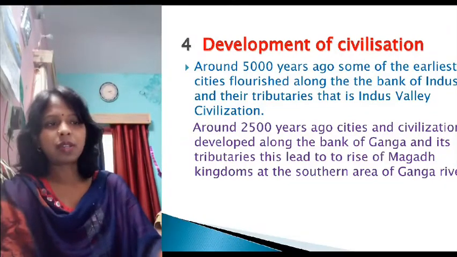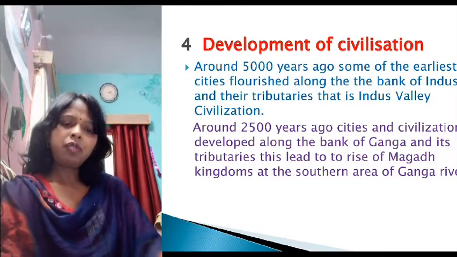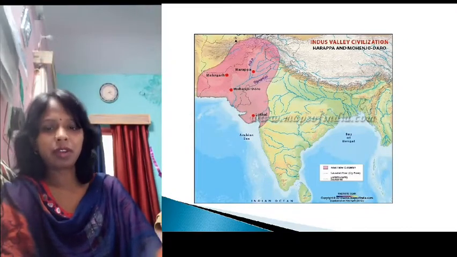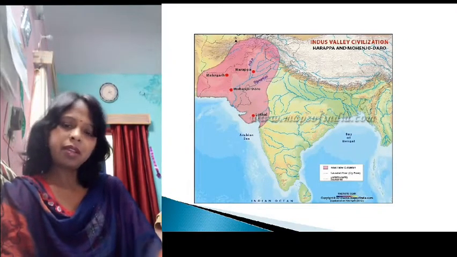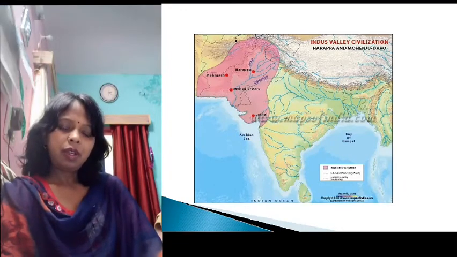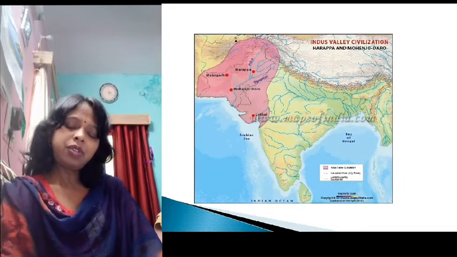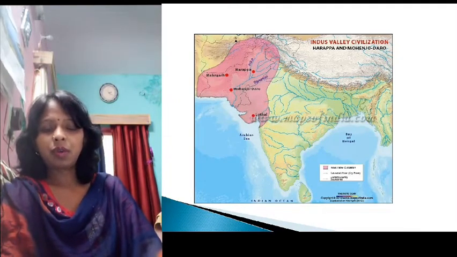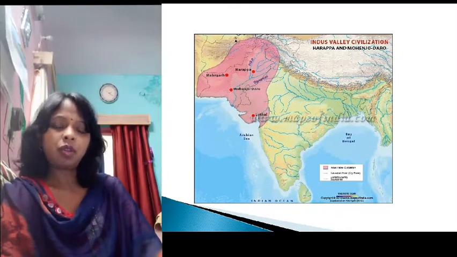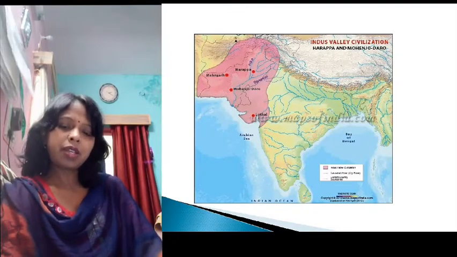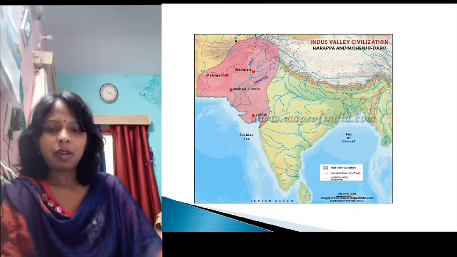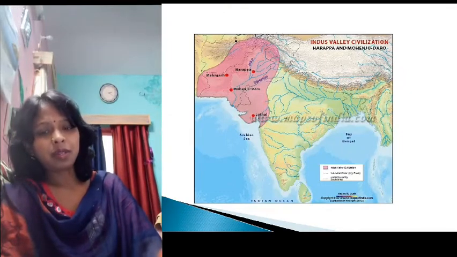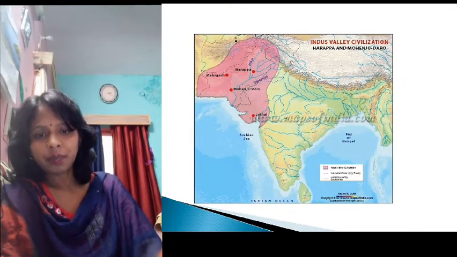The next topic is development of civilization. Around 5,000 years ago, some of the earliest cities flourished along the banks of the Indus and its tributaries. That is the Indus Valley civilization. The Indus Valley civilization was first discovered by the English archaeologist Sir John Marshall during his excavation in 1920-21, and the Harappa city was first discovered.